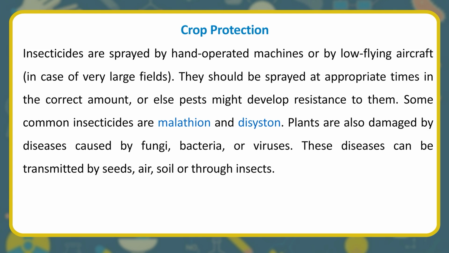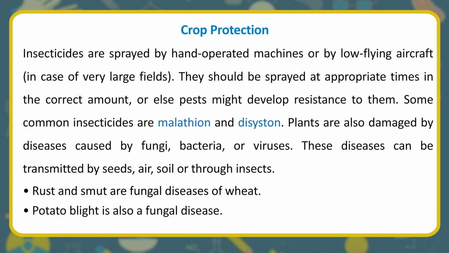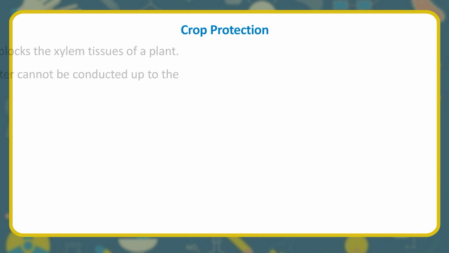Plants are also damaged by diseases caused by fungi, bacteria, or viruses. These diseases can be transmitted by seeds, air, soil, or through insects. Rust and smut are fungal diseases of wheat. Potato blight is also a fungal disease.